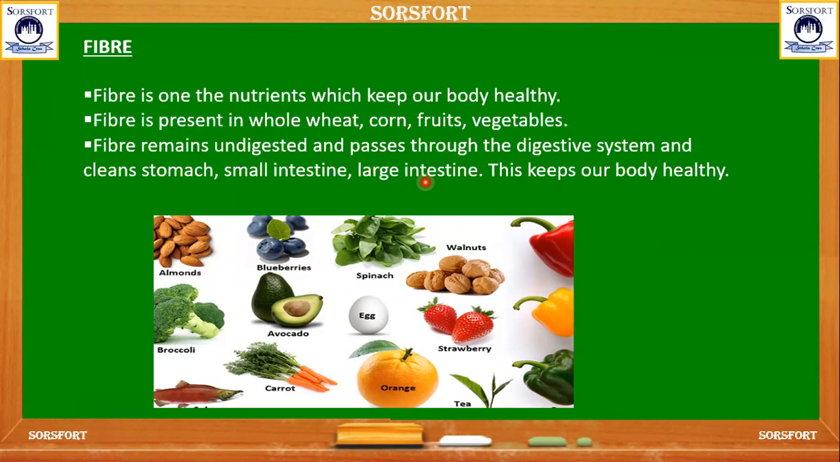Here are examples of fibrous foods like almonds, blueberries, spinach, walnut, avocado, broccoli, strawberry, carrot, orange, and tea. And all the fresh fruits and vegetables have a good amount of fiber in them. And meat, eggs, fish, and other seafoods do not have any fibrous content in them.